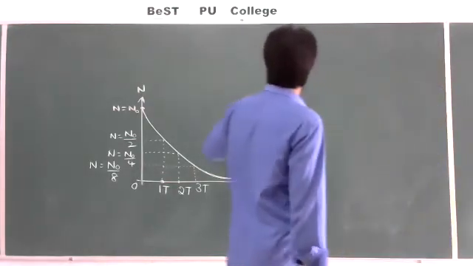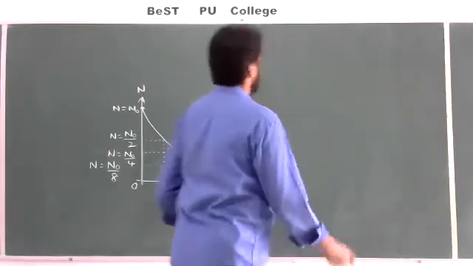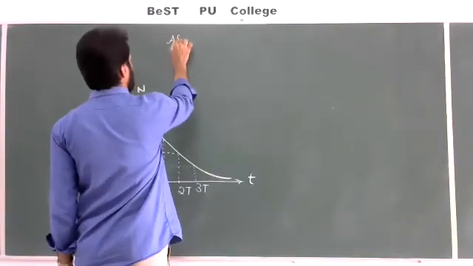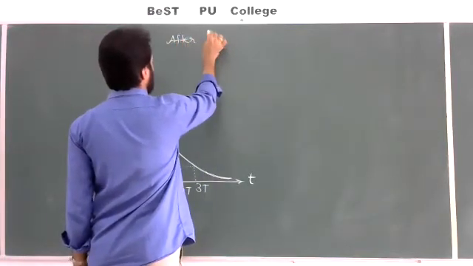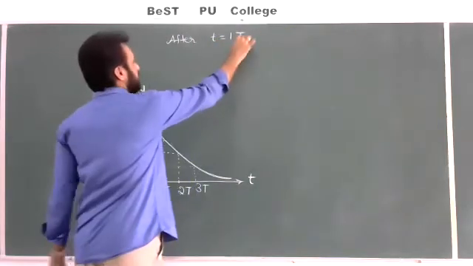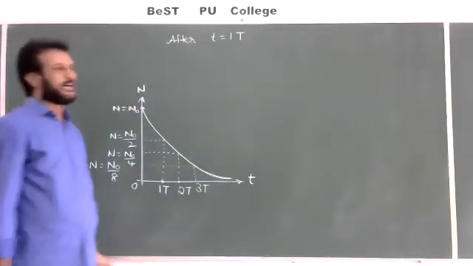And one important formula also I'll give here. So here after 1 half-life, T is equal to 1T. After 1 half-life, I'll write the formula for the number of undecayed atoms.